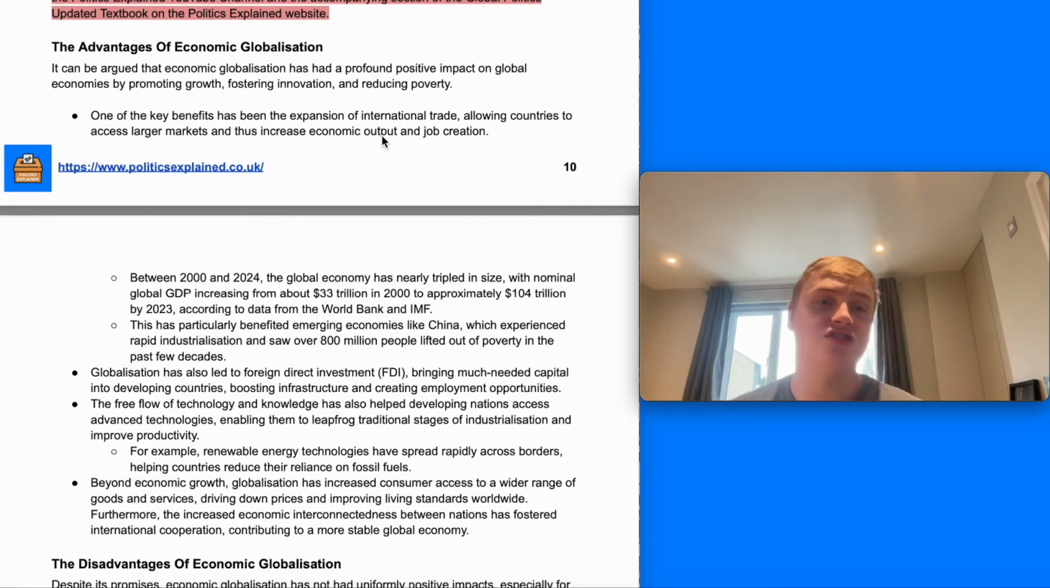So in terms of the advantages of economic globalization, it can be argued that economic globalization has a profoundly positive impact on global economies by promoting economic growth, reducing poverty as a result, and fostering innovation.